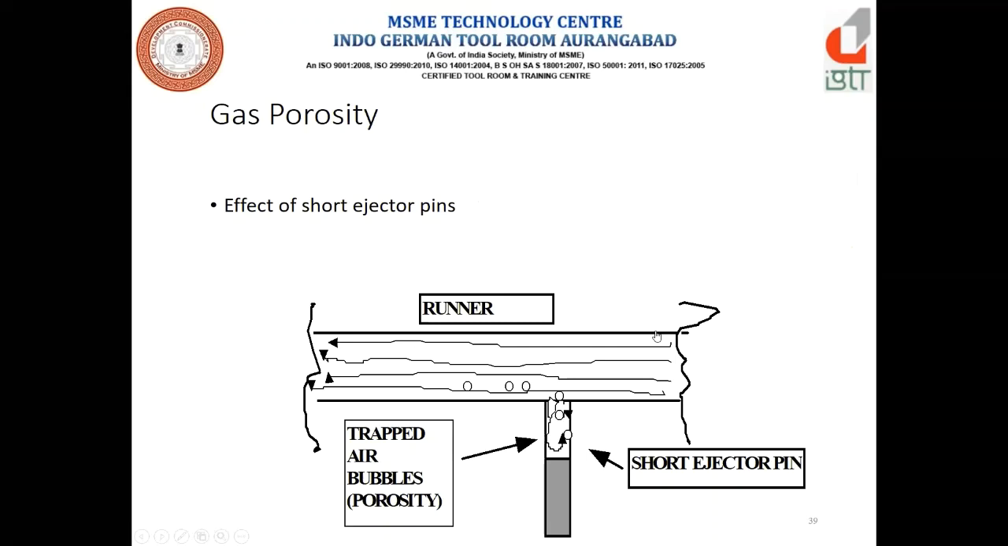Now in the runner also, we can avoid some of the trapped air by reducing the ejector pin height in the runner area. If it is not possible to avoid the air trapping in the runner or gate area, since some shapes cannot be changed, this is one option. Some small trapped air can be pushed onto the ejector pin surface by reducing the ejector pin height.